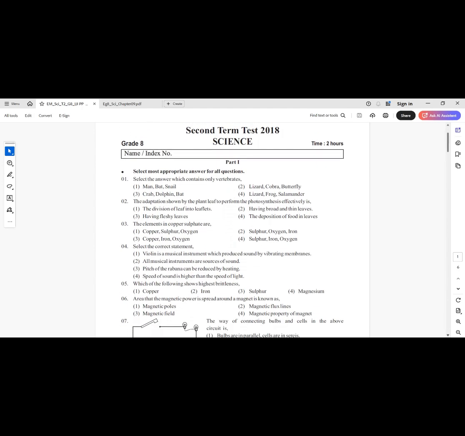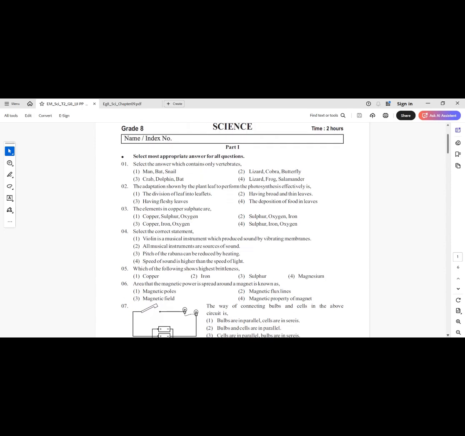The adaptation shown by the plant leaf to perform photosynthesis effectively is: first one, the division of leaf into leaflets. Number 2, having broad and thin leaves. Number 3, having fleshy leaves. Number 4, the deposition of food in leaves. Answer number 2, having broad and thin leaves. Broad, thin leaves help absorb more sunlight and gases.